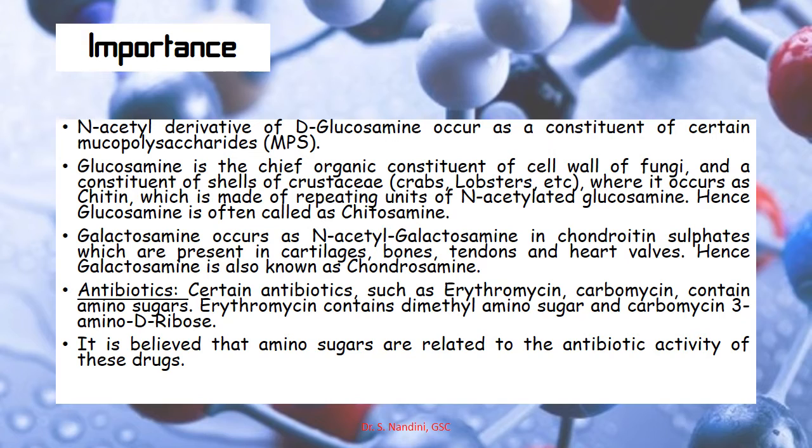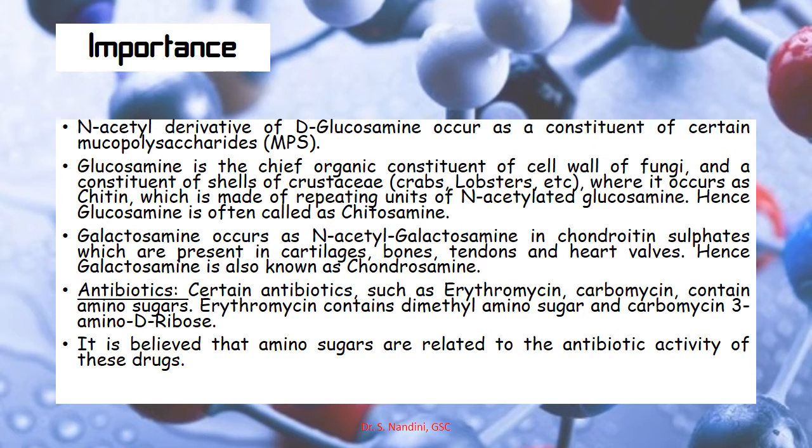So if we see the N-acetyl derivative of D-glucosamine, it occurs as a component of certain mucopolysaccharides. Mucopolysaccharides are sugar molecules found in mucus and in the fluids around joints. Glucosamine is also considered the chief organic component of the cell wall of fungi, and also a component of shells like those of crabs and lobsters. In fungi and aquatic animals, glucosamine occurs as chitin.